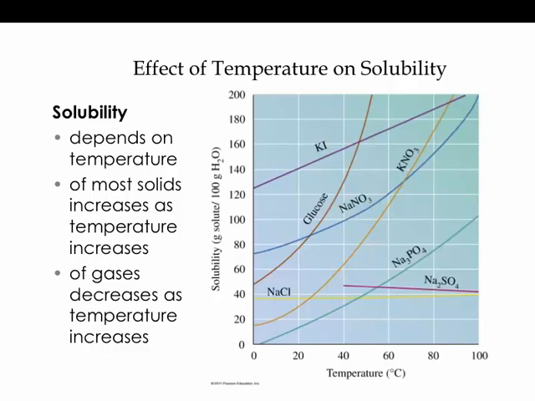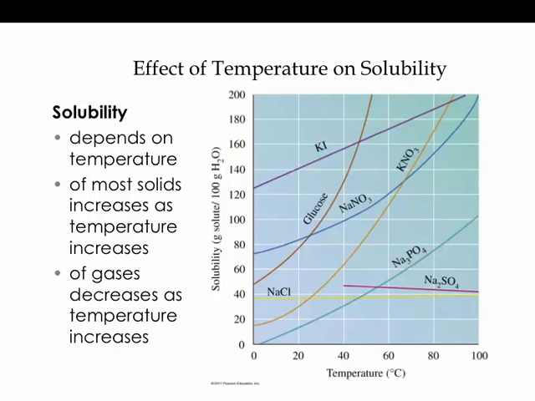But let's just look at this one. We can start looking at the relationship between temperature and solubility. Notice that the solubility curves are out of 100 grams of water. We're looking at the grams of solute in 100 grams of water. You're going to be using these solubility curves to do some calculations.